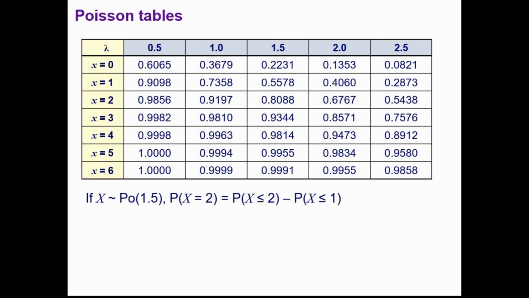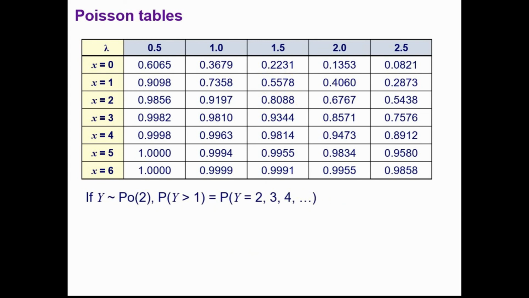If we were asked for the probability that x equals a number, well, we could actually do that by saying it's the probability that x is less than or equal to 2 minus the probability that x is less than or equal to 1. So we've got lambda equal to 1.5, and we want 2 and 1, so we're going to take those two values there, subtract them, and our answer comes out to be 0.251.